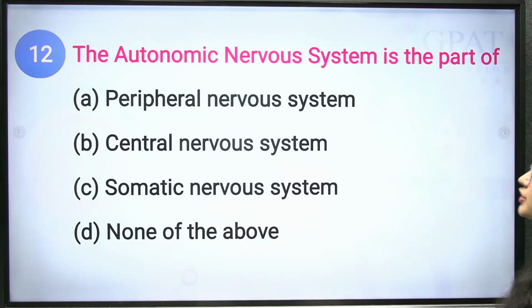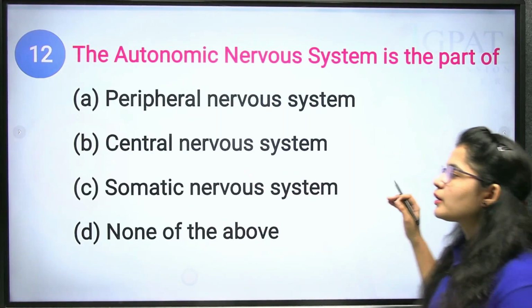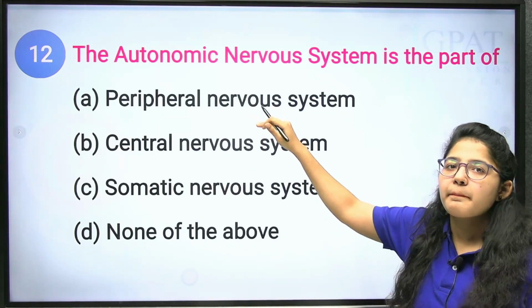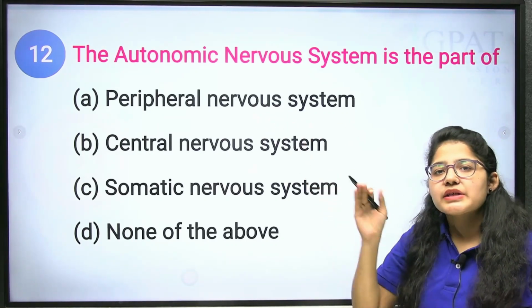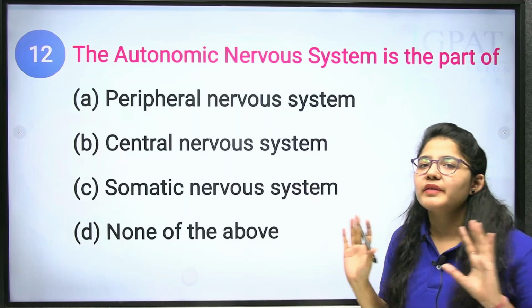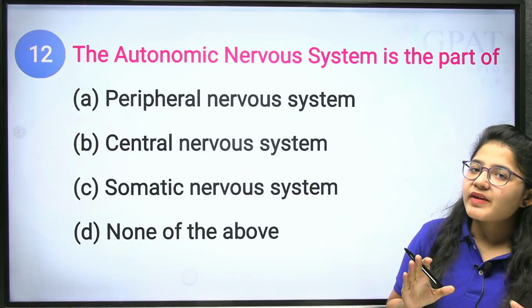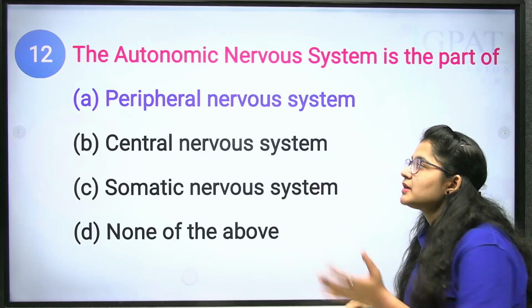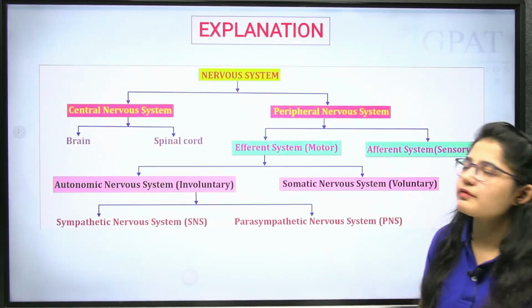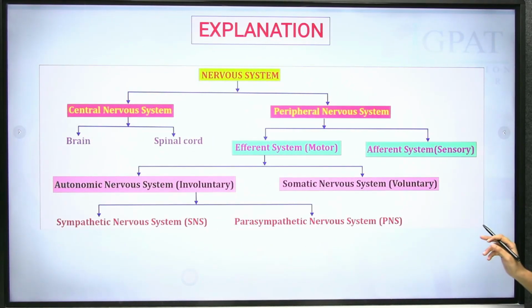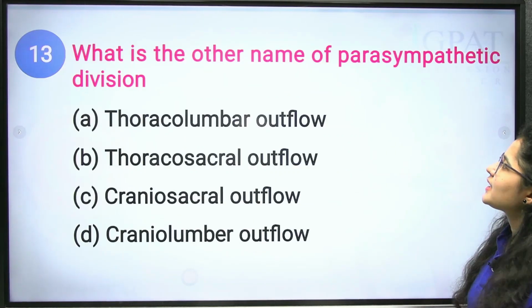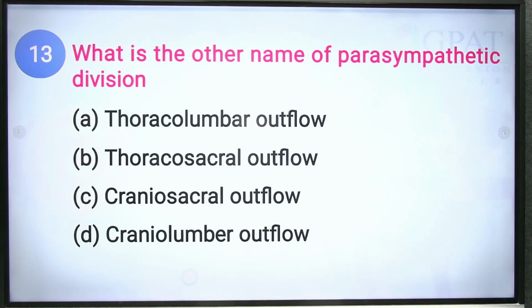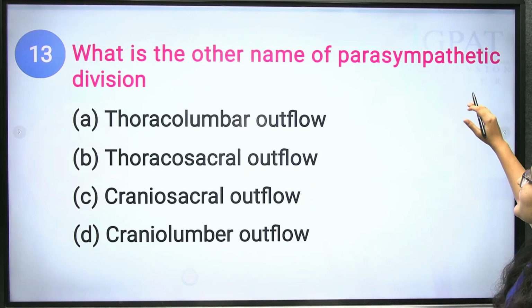Now the next question. The autonomic nervous system is part of your peripheral nervous system. First of all, we have the CNS and the PNS. The PNS is divided into two types, somatic and ANS. So it is a type of peripheral nervous system. Clear? Okay. Next question. What is the other name of the parasympathetic division?